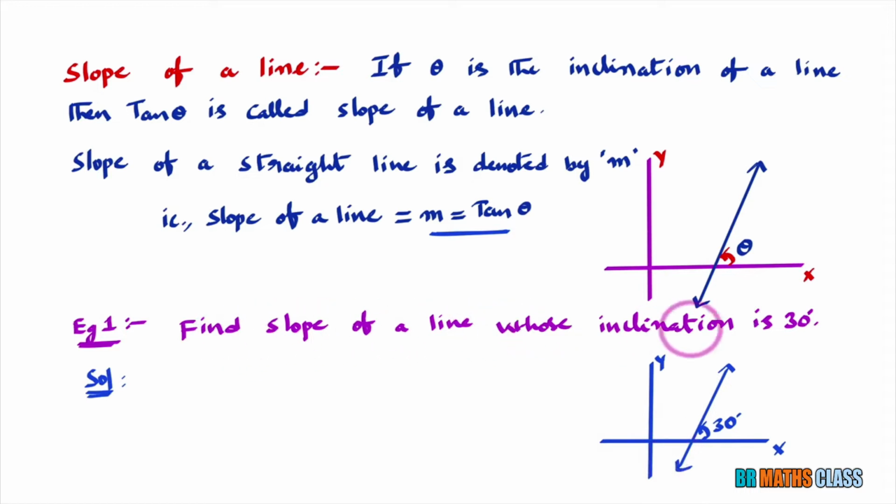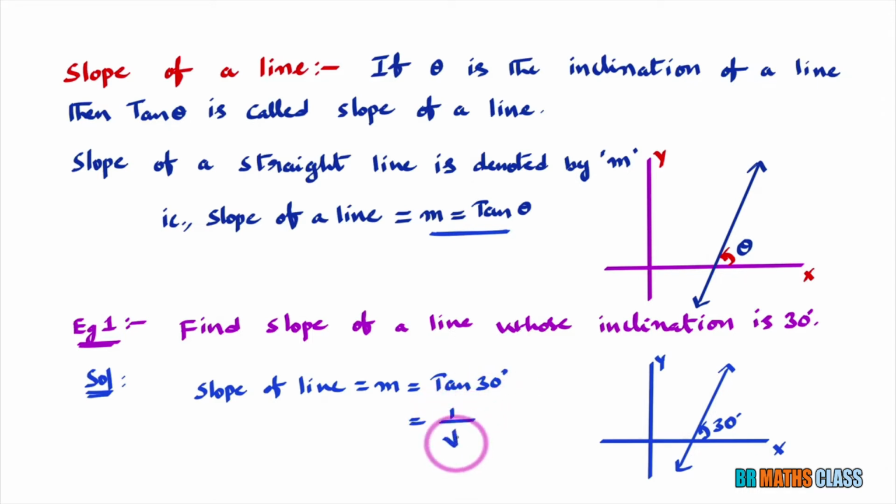Here, this line inclination is 30 degrees. They are asking slope of this line. Slope of a line is denoted by m. M equal to, what is actual formula? Actual formula is tan theta. What is theta here? Theta is 30 degrees. Tan 30 degrees. So here, it is important to know trigonometry values. Tan 30 degree value from trigonometry table, we know that it is 1 by root 3. So slope of this straight line is 1 by root 3.